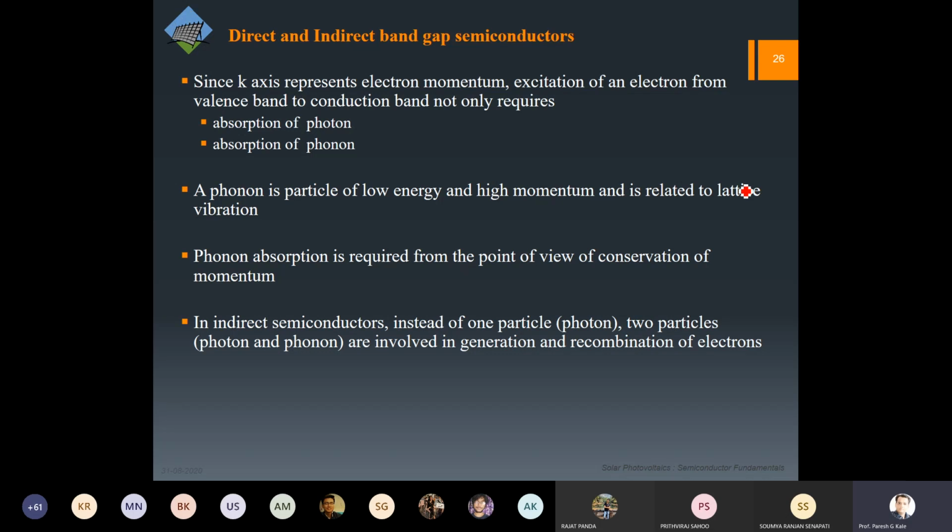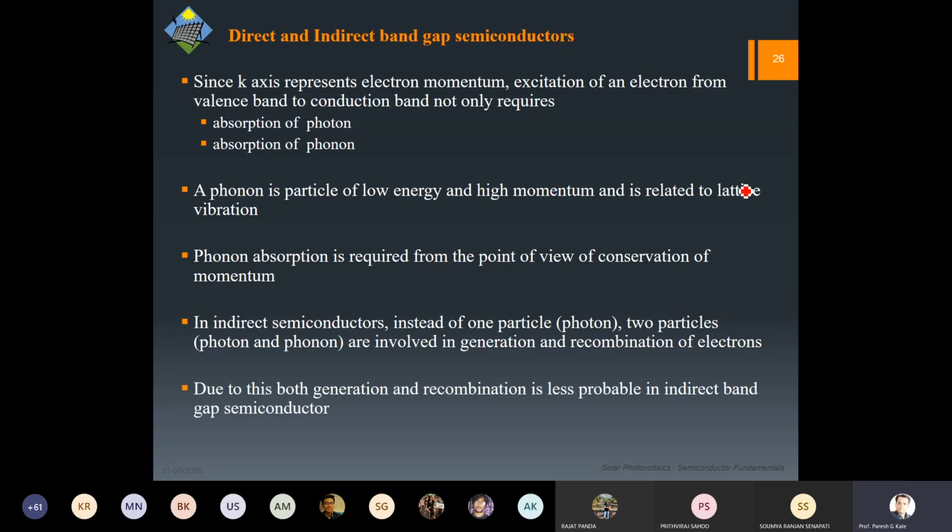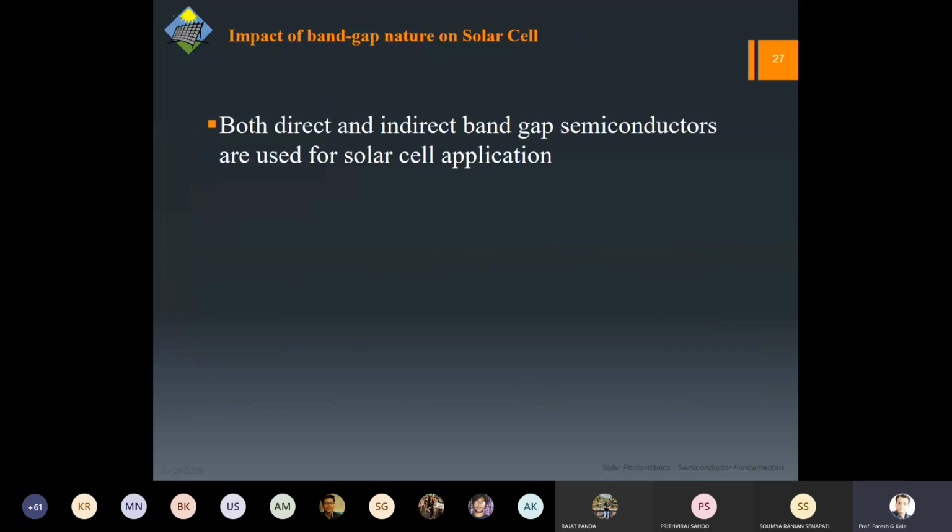Whereas for direct band gap there is no change in momentum, so there is no question of conservation of momentum. So for direct, we require only one particle, the photon, which will change the energy. However, for indirect band gap, we require both particles, photon as well as phonons. So both the generation as well as the recombination should be less probable in indirect band gap semiconductors, and that's why the efficiency would be less.